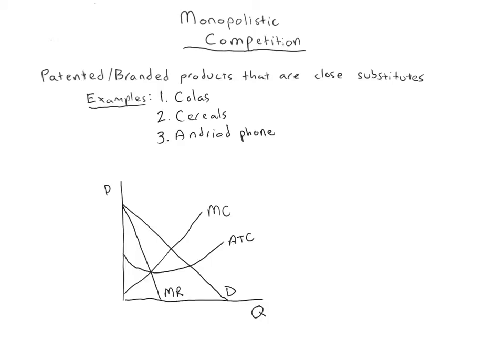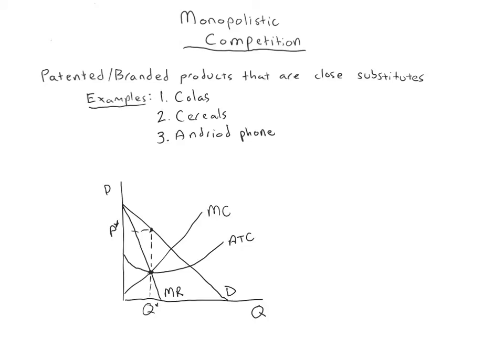All right, so now that we've drawn in all of our curves, we can label the quantity this monopoly wants to produce. It wants to produce where MR equals MC. So it produces big Q star. Remember, we use big Q here because the monopoly is the entire market. Given that it's producing this Q star, we can go up to the demand curve and see how much people are willing to pay. They're willing to pay whatever this price is, P star.